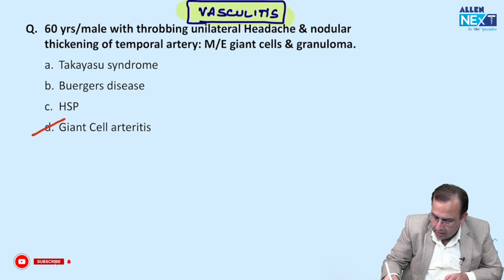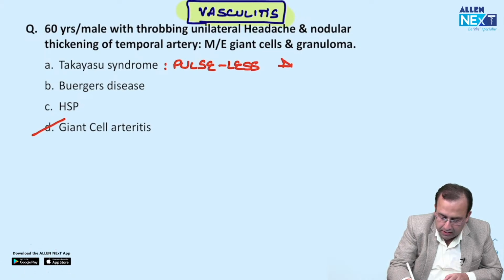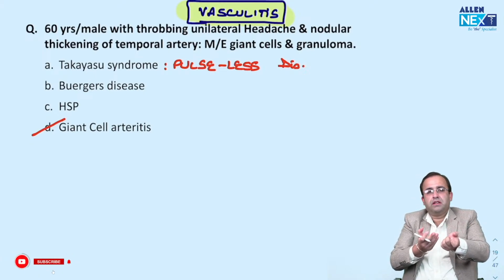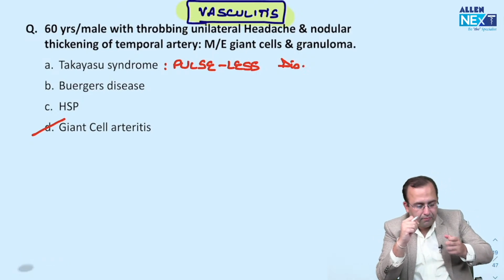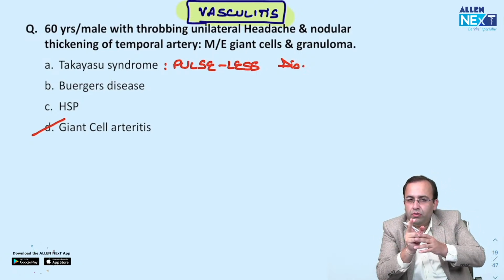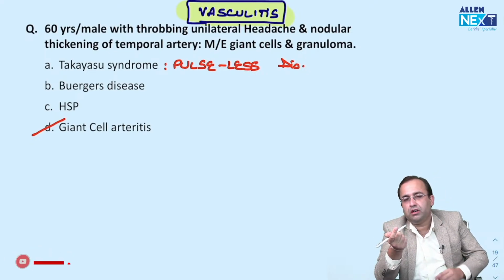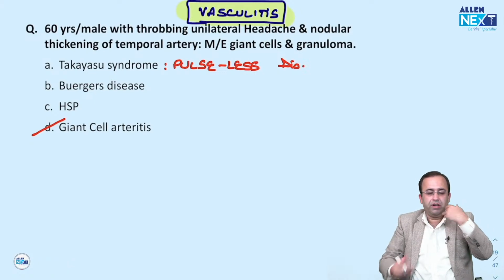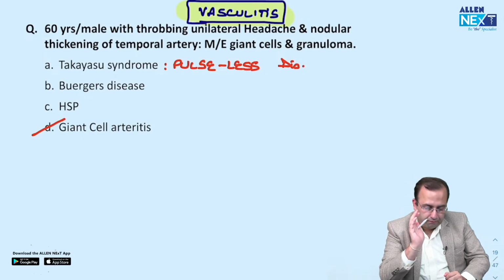Takayasu syndrome is pulseless disease. So if you have a history of a 38-year-old male with pulseless disease, with feeble femoral or feeble radial pulses, the diagnosis is Takayasu syndrome. The age group is less than 50 years. Which is the most common vessel affected? Arch of aorta and left subclavian. Because these vessels are affected, the left radial pulse is absent.